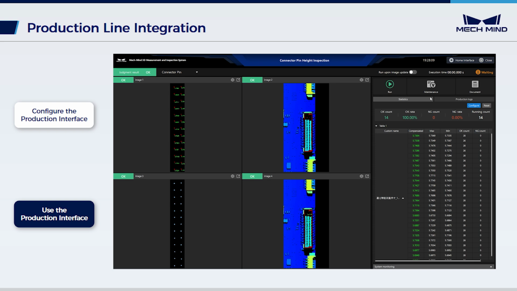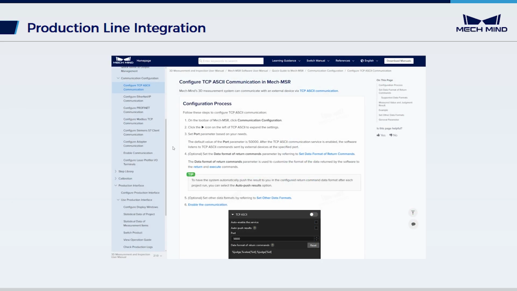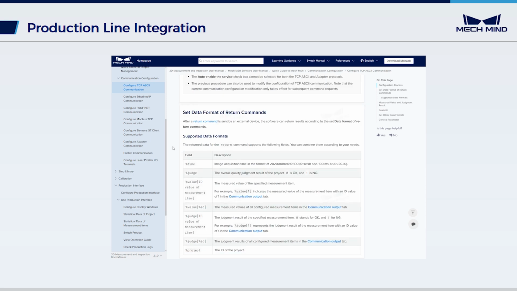This finalizes all configurations for pin height measurement and inspection. For more detailed operations, please refer to our documentation.